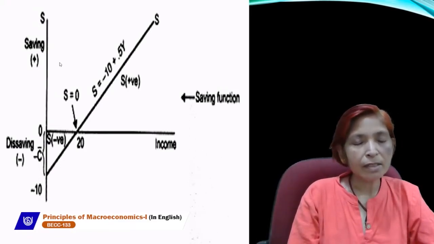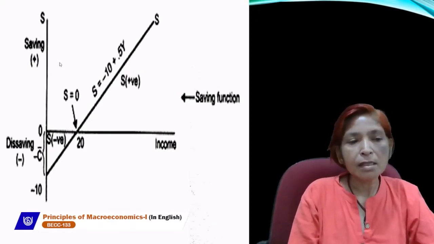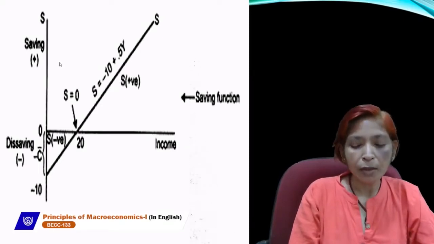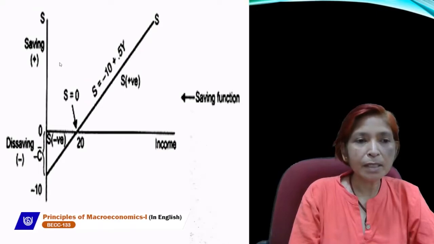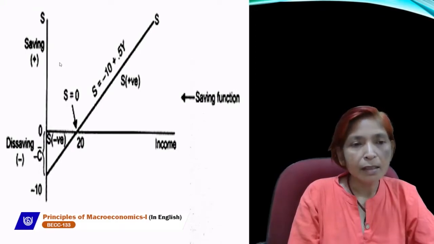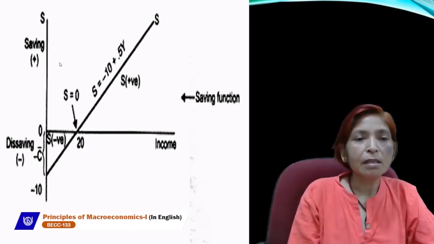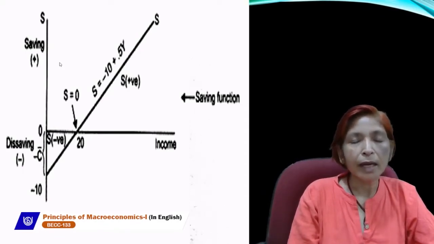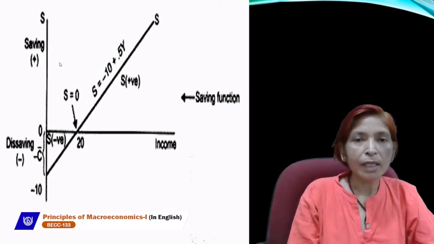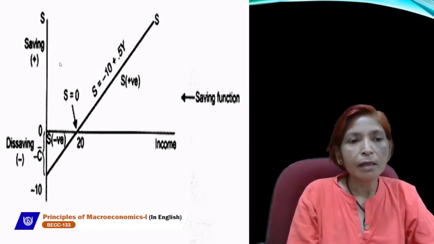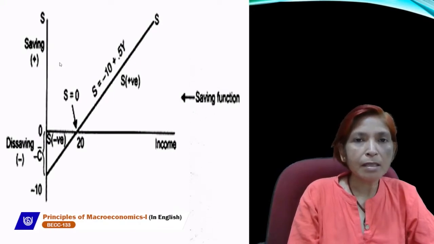After that saving starts rising. And b shows MPC, and MPC is the ratio of change in consumption to change in income. So if we take the difference 1 minus b, or 1 minus c, or 1 minus MPC, that will be called MPS. So if MPC is 0.8, then 1 minus MPC, which is equal to MPS, will be 0.2. So the saving function is minus A plus (1 minus b) y.